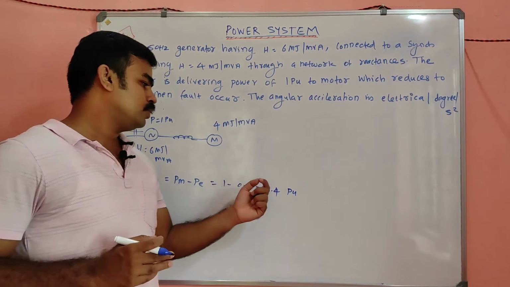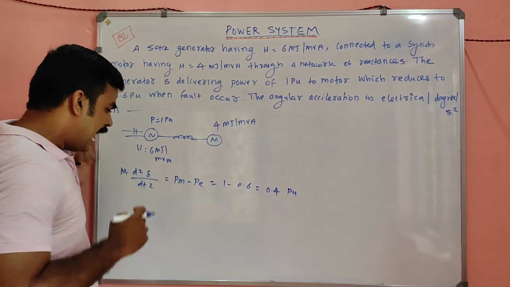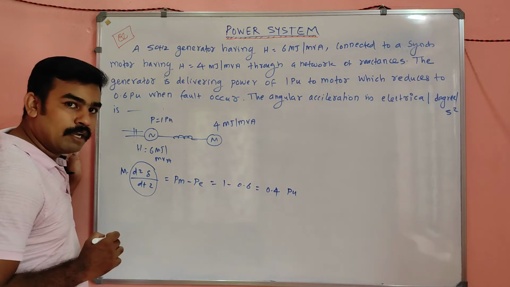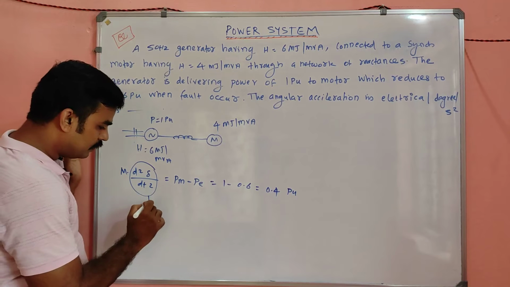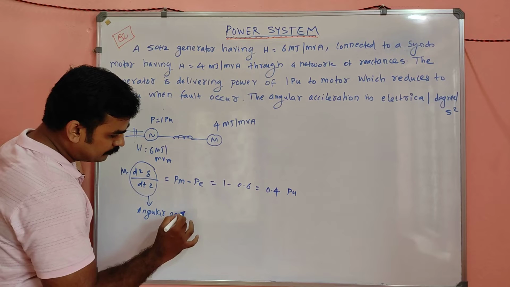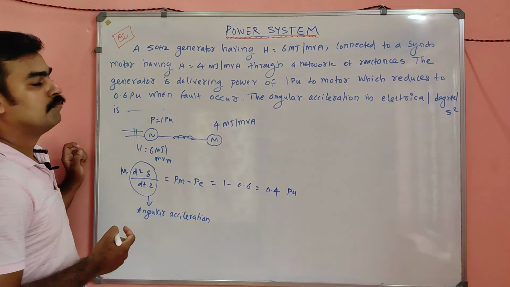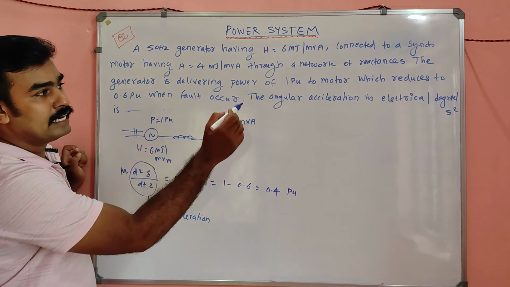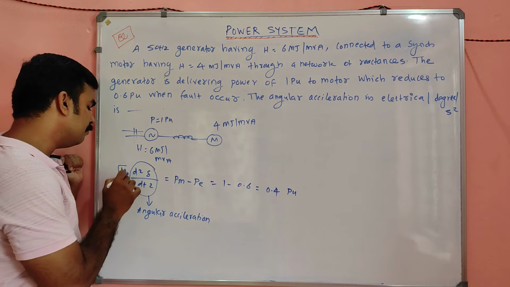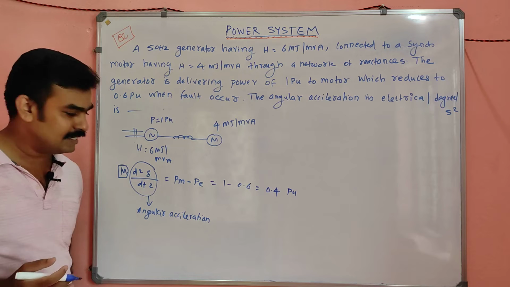So what happened? 0.4 per unit will be the M d square delta by dt square. Angular acceleration is nothing but this one, d square delta by dt square. This is called angular acceleration. So in electrical degree, they want us to find it in electrical degree now. So what is this M now? M is nothing but the inertia constant.